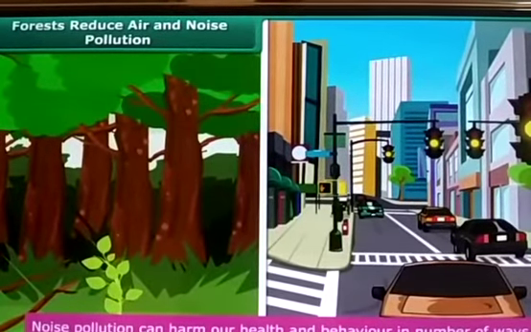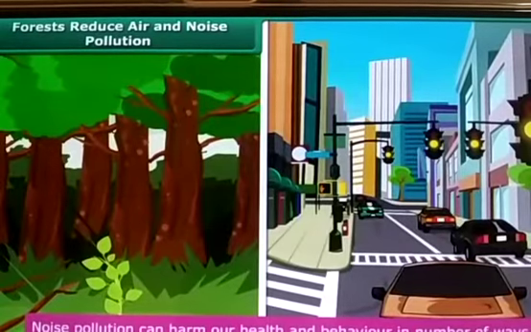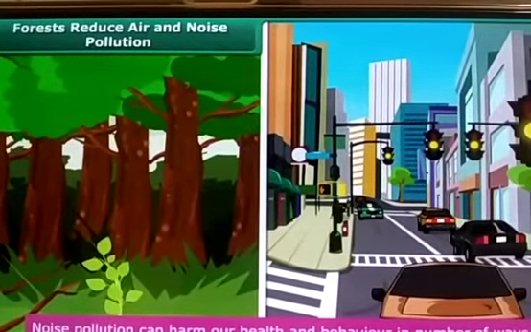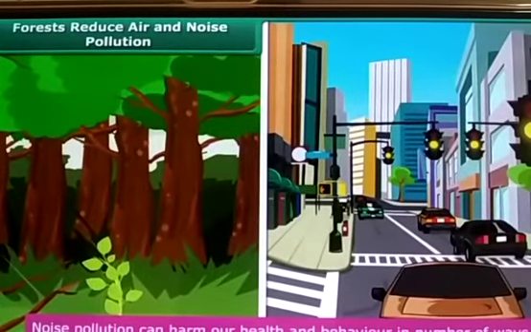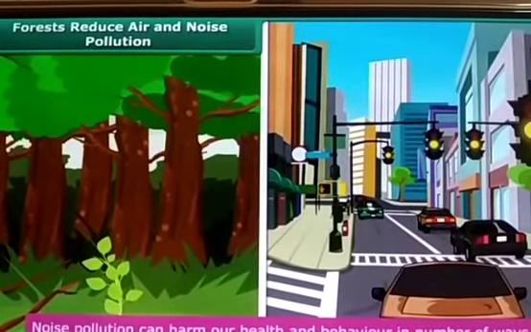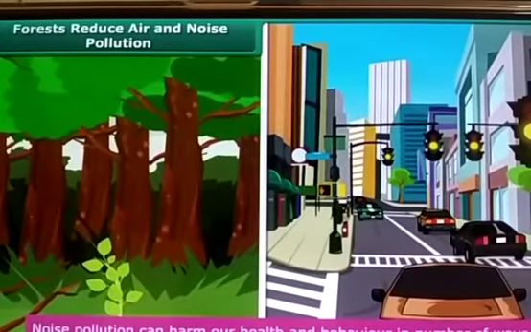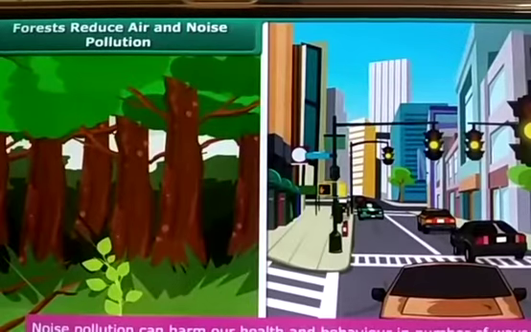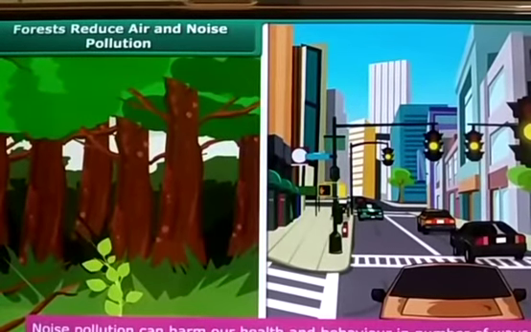Okay, but actually the forest gives us many things. Without forest, we cannot have our livelihood. For example, forests provide us with oxygen, they protect soil and provide habitat to a large number of animals. Forests help in bringing good rainfall in the neighboring areas. They are a source of medicinal plants. All the medicines that we take are made from medicinal plants. Where are the medicinal plants? They are in the forest.